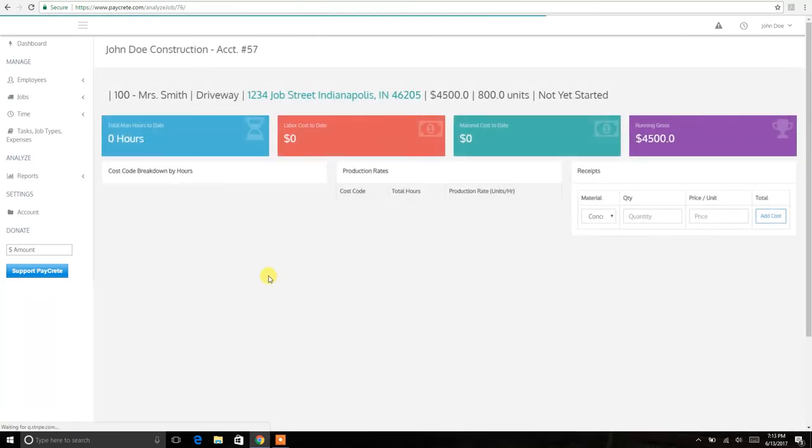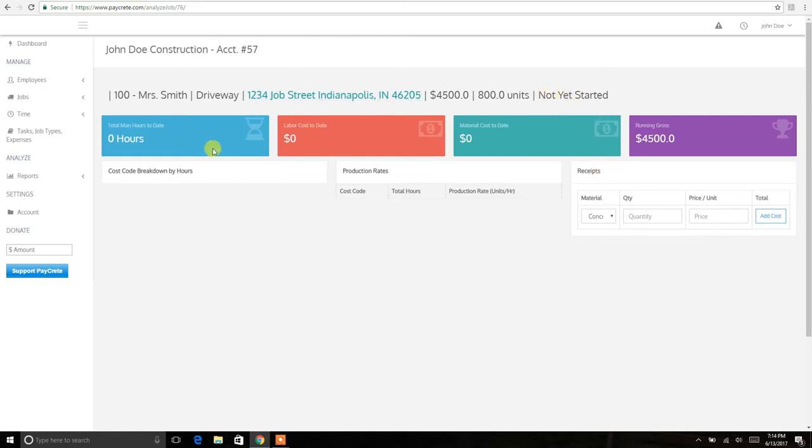So we added the job in the system, and it takes you to the job analysis page. This is going to tell you everything about it. So we have job number 100. Job name is Mrs. Smith. It's a driveway. It's at this address, which if this was a real address, you could click that link and your employees will be mapped to the address, which is all great stuff. Has the value here of 4,500 and it says 800 units. So I know that's square feet because it's a driveway, and it says not yet started.